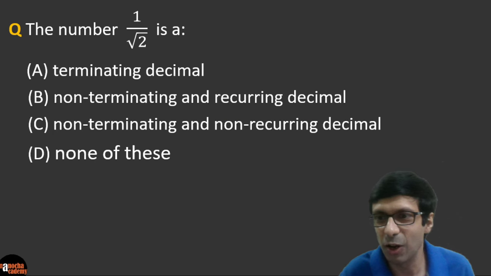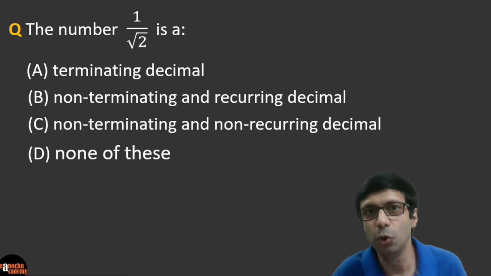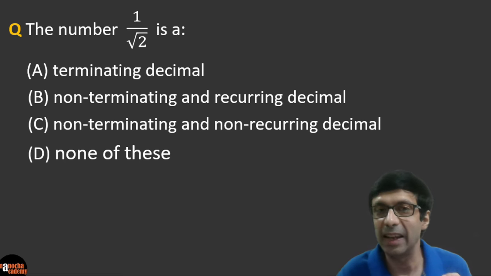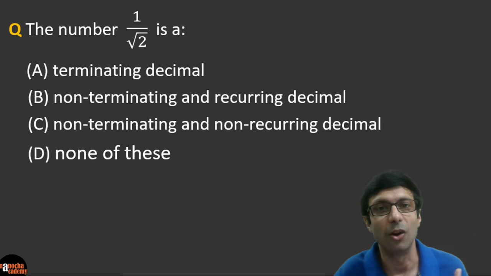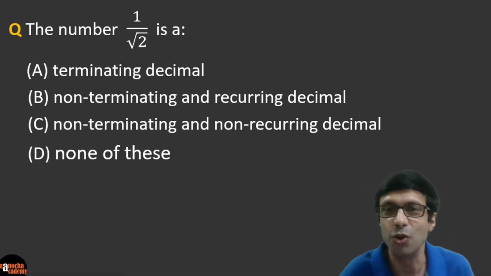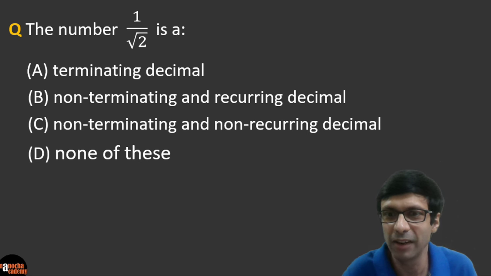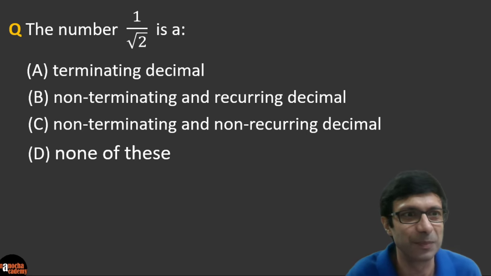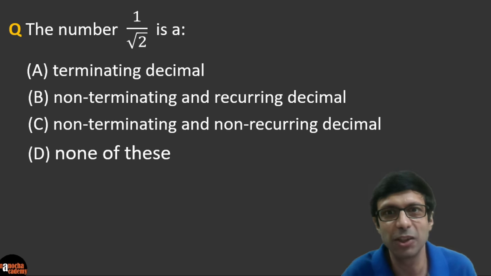Superb. Now let's take a look at our next question. The number 1 by root 2 is a terminating decimal number? Or is it a non-terminating decimal, non-terminating and recurring decimal? Or is it option C, non-terminating and non-recurring? Or is it none of these? So guys, what do you think is the correct answer here? So go ahead and try this question. So 1 by root 2, which one do you think is the right answer here?